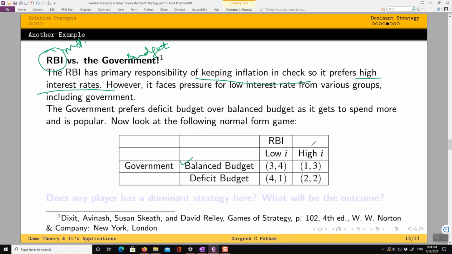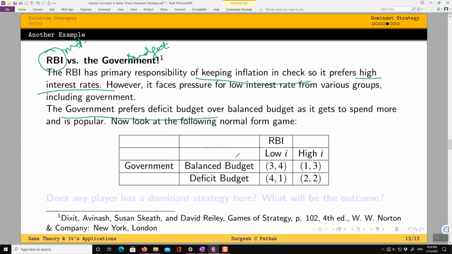Government is spending only how much it's earning from taxes. Or it can prepare a deficit budget, which is that expenditures are more than the revenue. Government is spending more than it's earning through revenue. So government prefers deficit budget because this shows that it's spending more, it becomes popular.